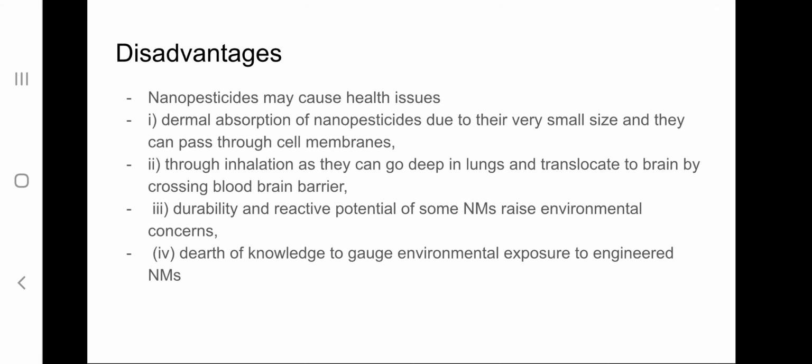And also there is not much knowledge about the effects of engineered nanoparticles on the environment.